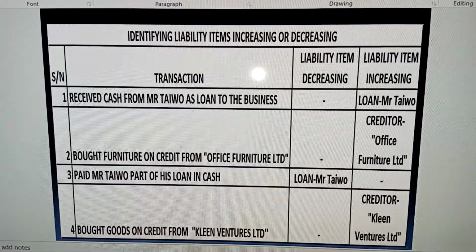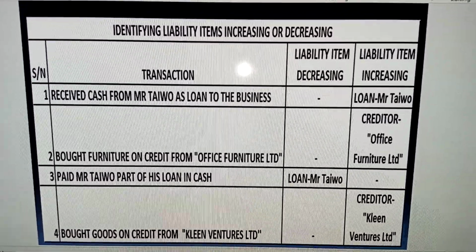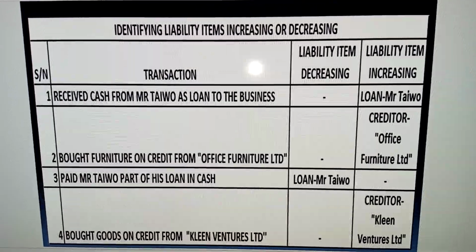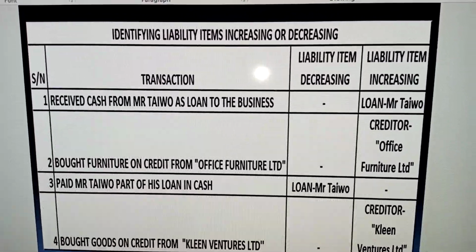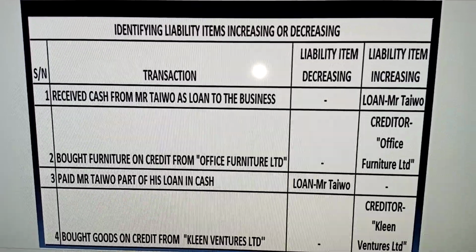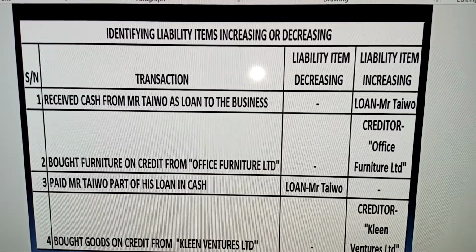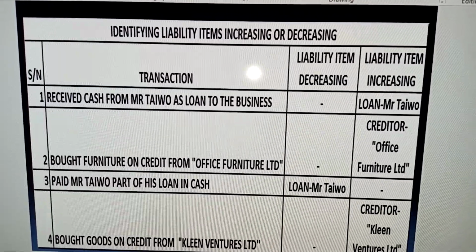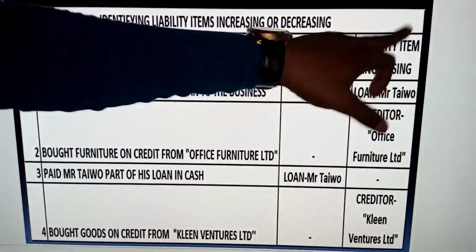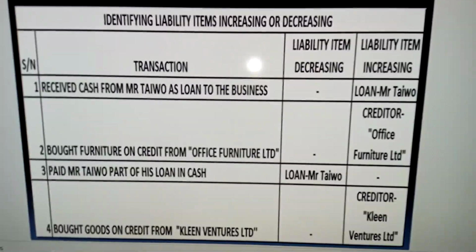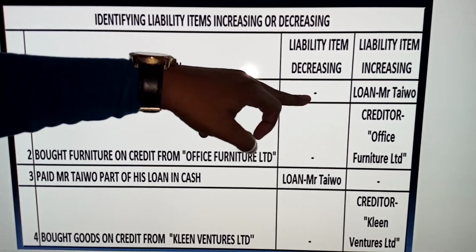So in this transaction, the liability item here is loan, which is loan to Mr. Taiwo. So if you are taking cash from Mr. Taiwo as loan, that would be an increase in liability, because before we collected the money from Mr. Taiwo, we were not owing Mr. Taiwo, that's zero. But now we are collecting money from Mr. Taiwo, that means what we are going to be owing in form of loan will increase. So the liability item here is loan, which is Mr. Taiwo, and it is increasing in value. There's no liability item decreasing here, so that's why we're making it dash here.